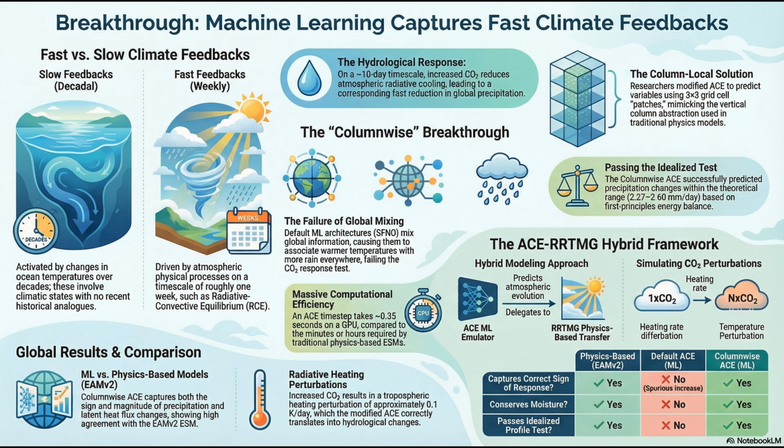Computational optimization. Coupling a full radiation code like RRTMG is really heavy. At each time step, the ACE prediction on an NVIDIA A100 GPU takes about 0.35 seconds. But the call to RRTMG on a CPU takes 8 seconds. Ouch. So the physics engine is bottlenecking the incredibly fast ML emulator by a factor of over 20. Yes. It's a huge slowdown.